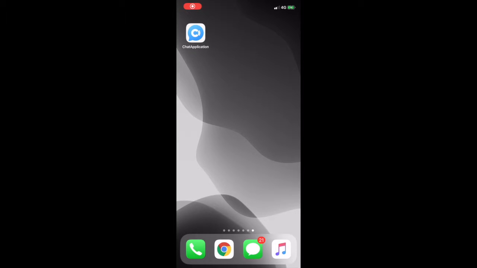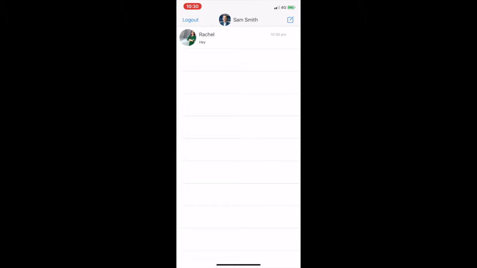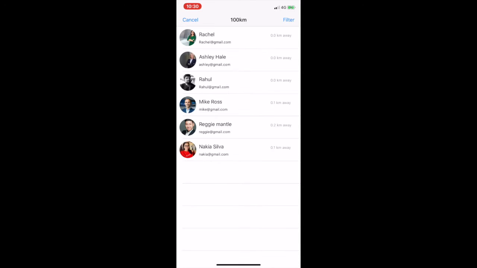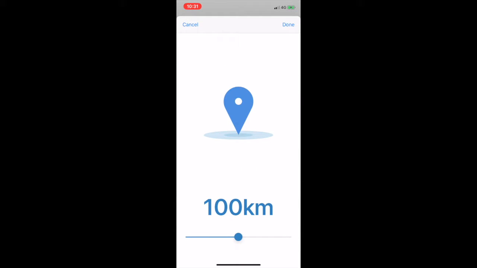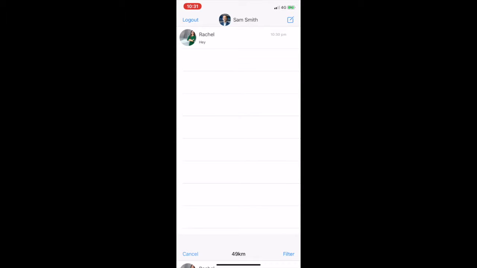cogniChat is also aware of its users' geolocation. It provides users with a platform to interact with other users in a selected range. We are using the GeoFire library that triggers geo queries and allows us to store users' locations in the Firebase database. In order to reduce the battery consumption of the device, we have customized geo queries to get the updated location of the users only when they have moved 1 kilometer from their current location.